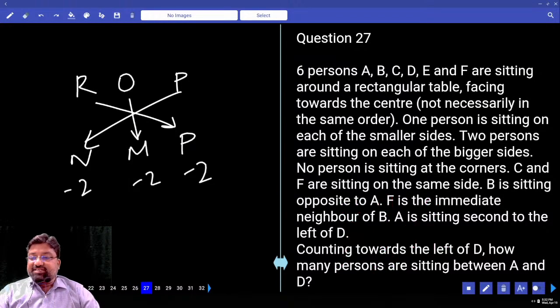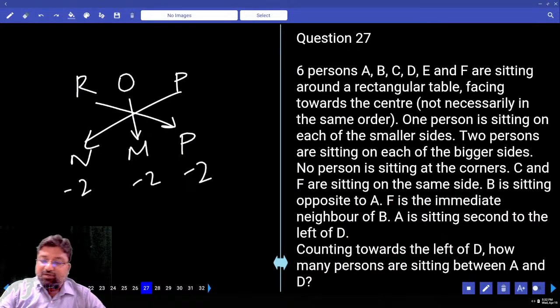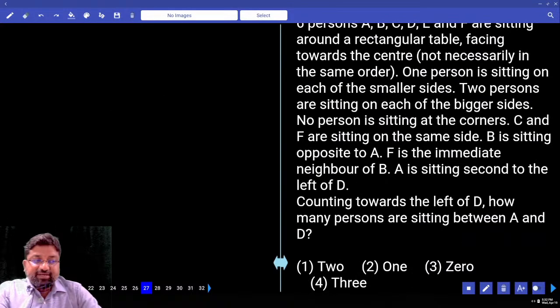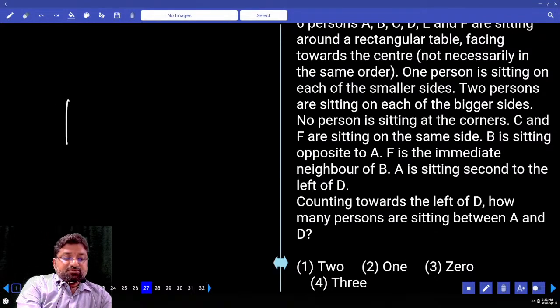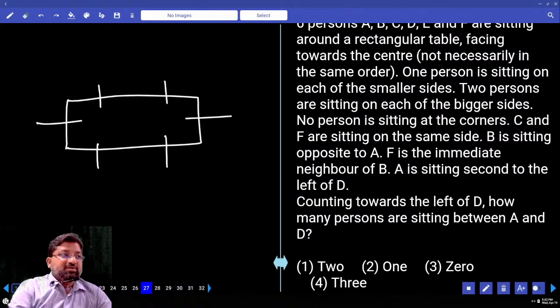27. 6 persons A, B, C, D, E, F are sitting around a rectangular table facing towards the center, not necessarily in the same order. Whenever you talk about a rectangular table, it has 2 longer sides and 2 shorter sides. One person is sitting on each of the smaller sides, two persons are sitting on each of the bigger sides.